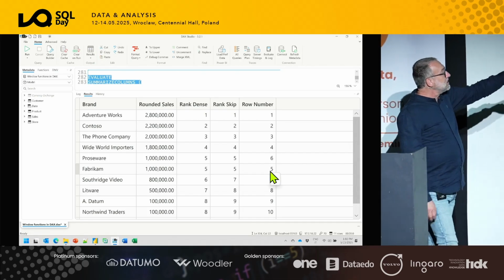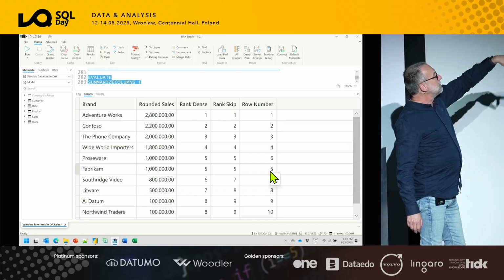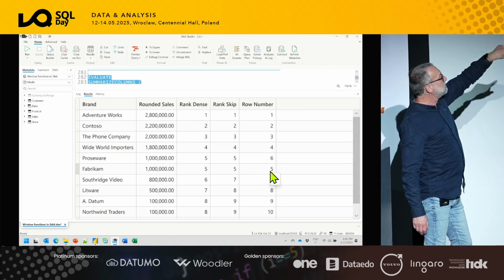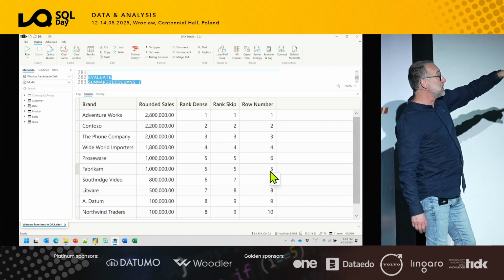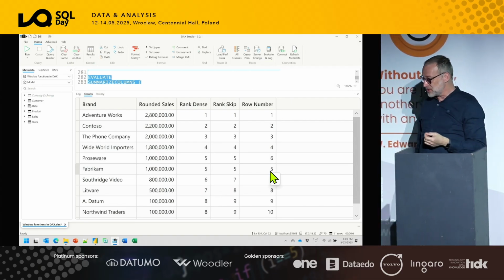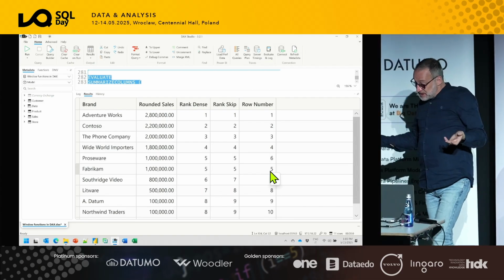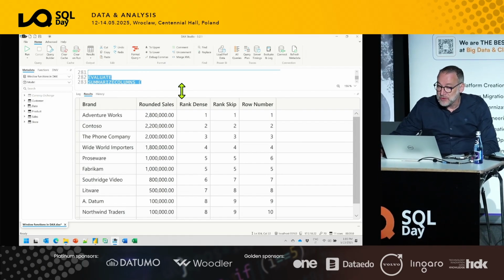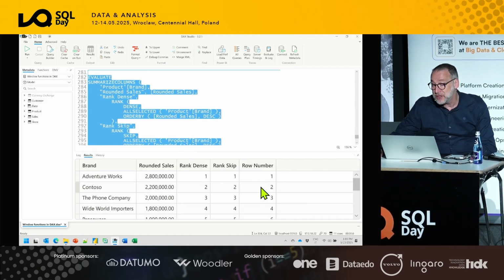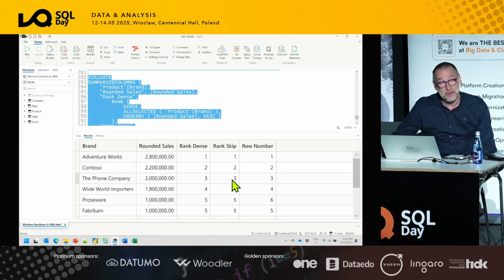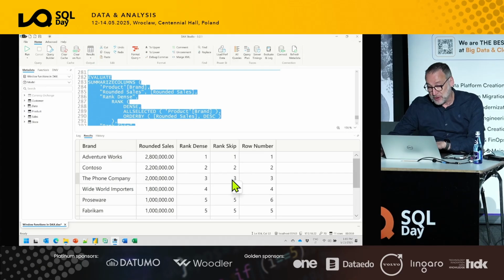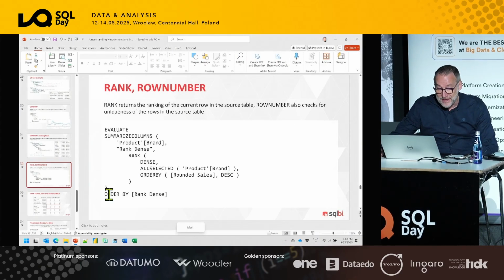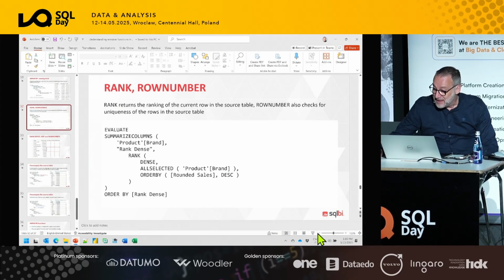By looking at the number, it probably uses the brand name ascending, so it ranked Fabrikam before Proseware. Which one to use depends on you. Row number is likely to be the easiest way to produce a ranking. The only thing that you need to make sure is that the row number can be computed, so the ranking will be unique. If that is not possible, row number produces an error, and that might be a serious issue.